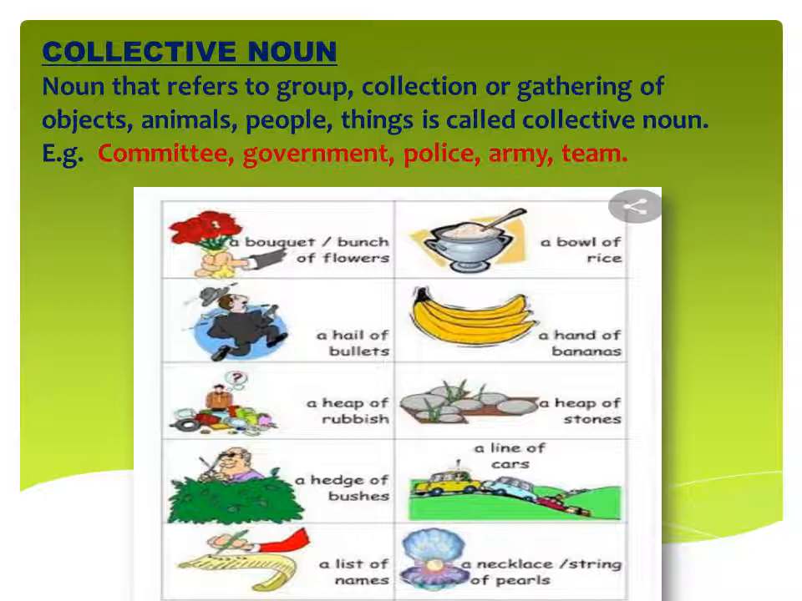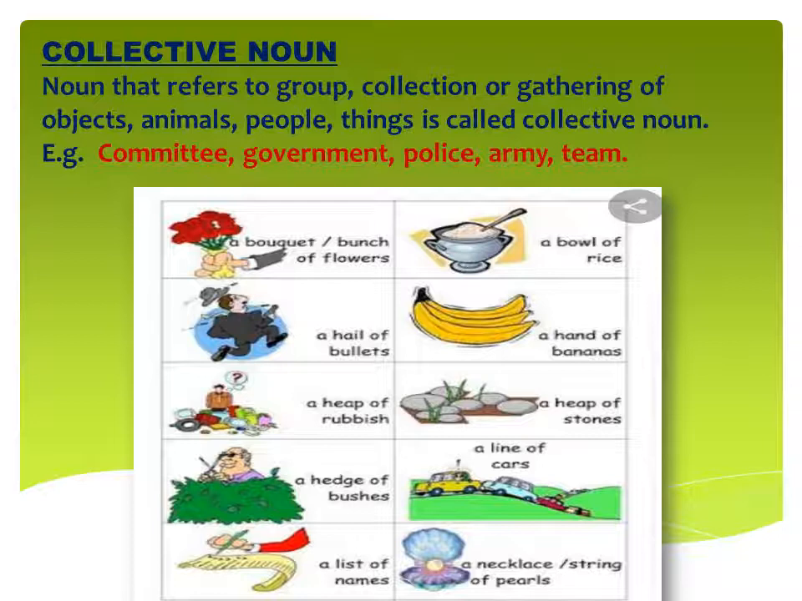Next is the picture of bushes. If so many bushes are there, we will write a hedge of bushes. Now next are the names. If we are writing so many names, then that will come in the category of a list of names. Now next picture is showing a bowl of rice. Then so many bananas are there, though we will not write a bunch of bananas. There is another name for the collection of bananas, that is a hand of bananas.